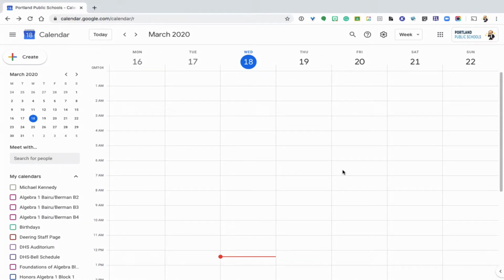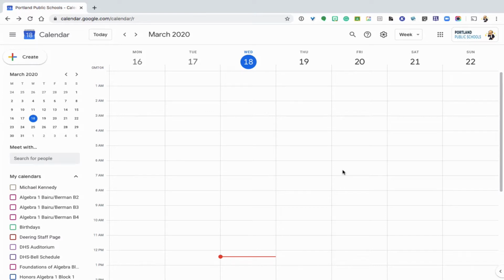Alright, this is a quick overview on how to create appointments so students and parents can pick a time if you want to do office hours at a very specific time, let's say 1 to 2 p.m. every day, where students could call you or parents could schedule a time to talk to you. That way you don't have calls and messages going all day long and you can't focus on your work. This would be the tutorial for you.